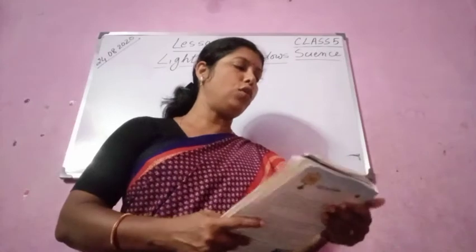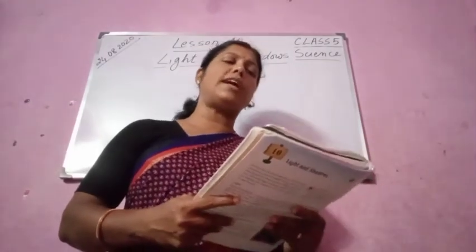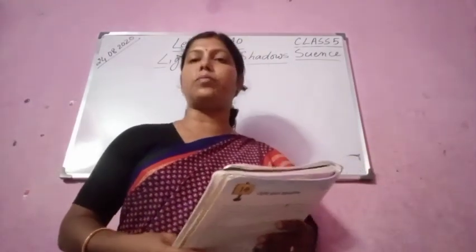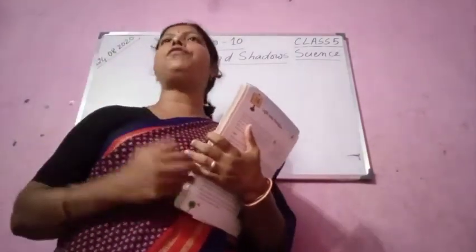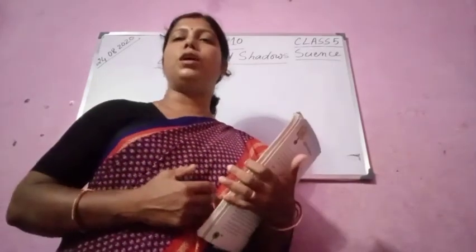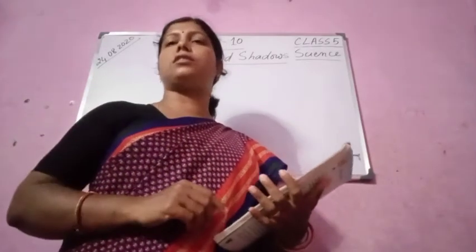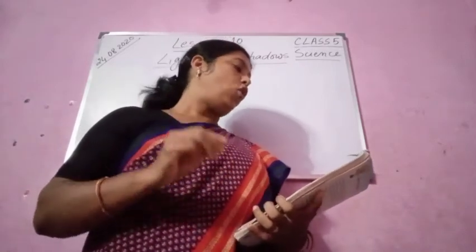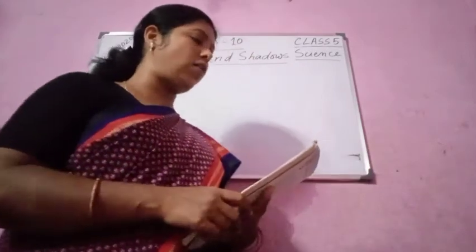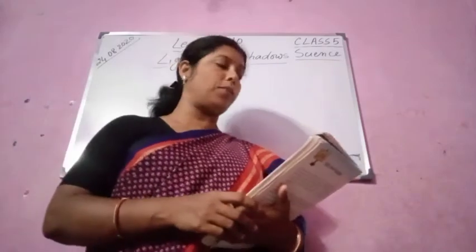Now let us come to opaque objects. Objects that do not allow light to pass through them are called opaque objects. Suppose I say the wall of your classroom, the wall of your room will not allow the light to pass through it. They are known as opaque objects.